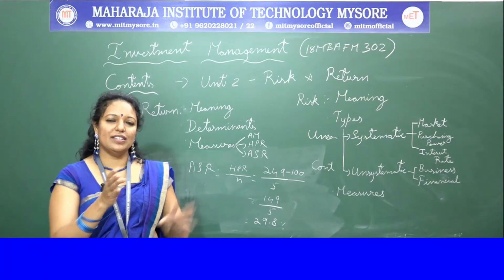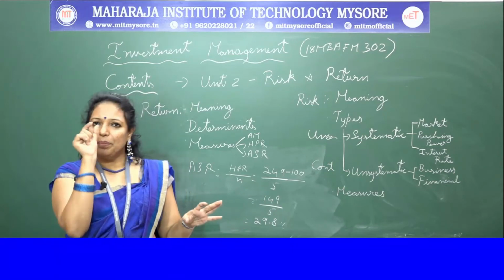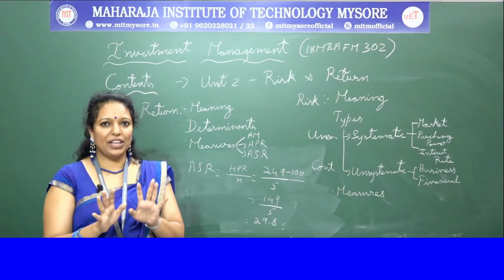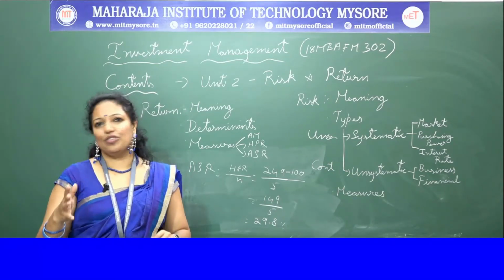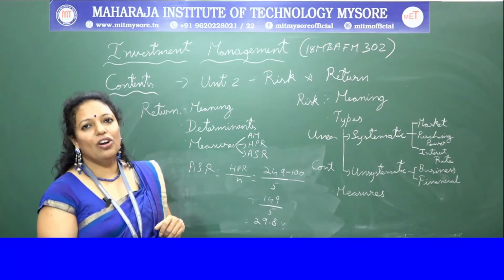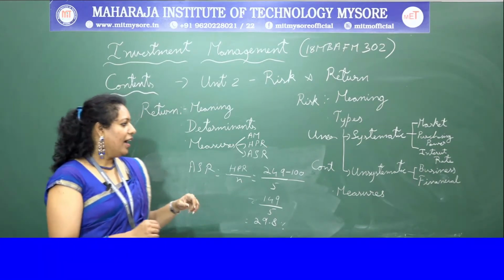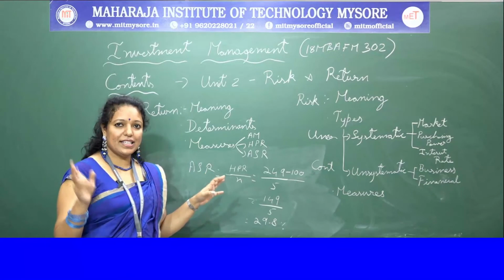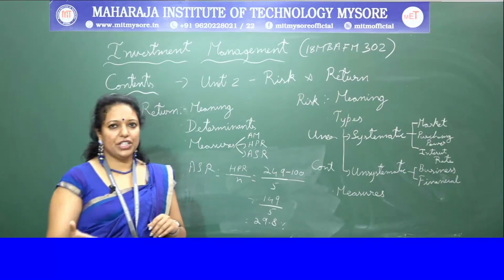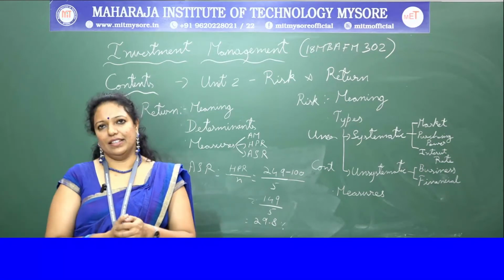Because in preference shares, the dividend will be fixed. 9% preference shares, 10% preference shares, the percentage will be fixed. You have to give them. But in equity, there is no fixed percentage. They may get, they may not get. It always depends on the profit of the firm. And in this, business risk is segregated into two divisions. One is the internal business risk, another one is the external business risk.